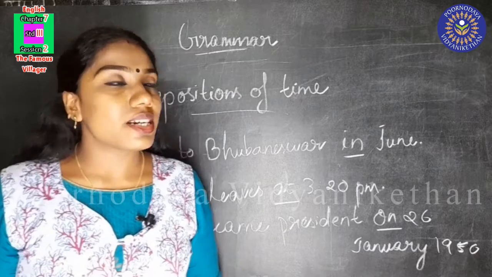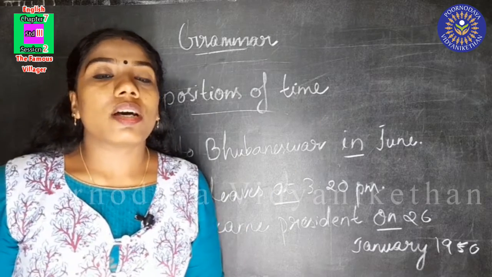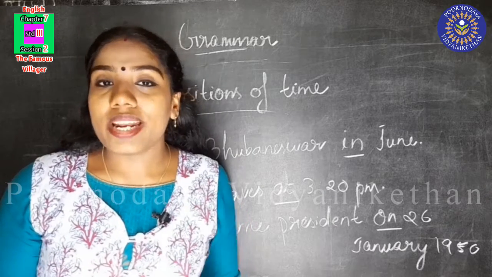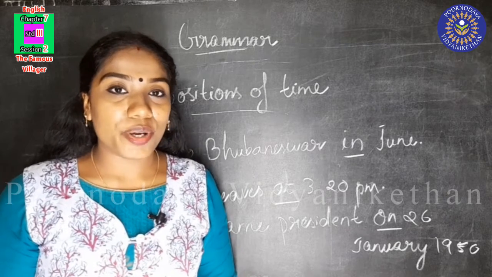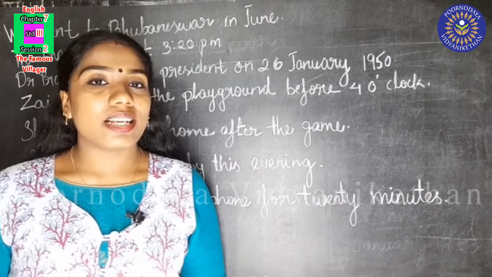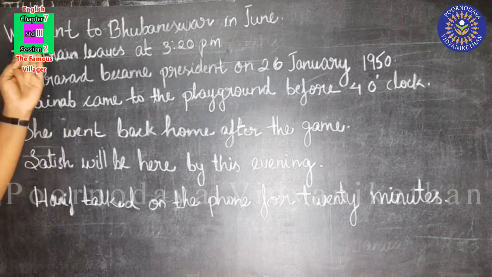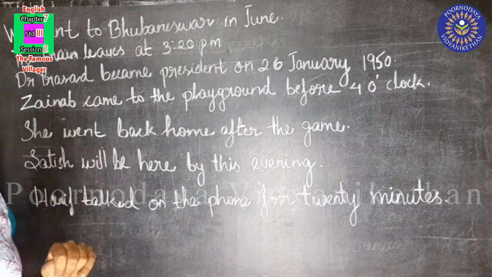Did you understand, children? So, what are prepositions of time? Prepositions of time include words that tell us when something happened. Is it clear for you, children? Now, I'll show you some more examples. Now, look here. We have already seen this example.